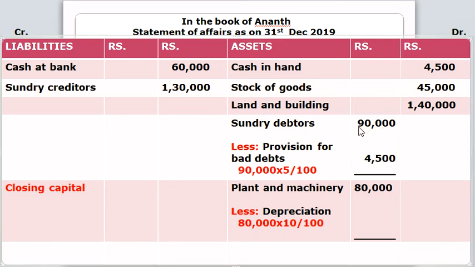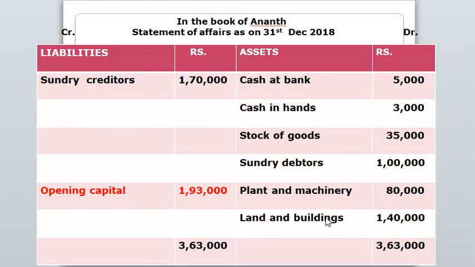Then we have to subtract 4,500 from 90,000, which gives you 85,500.